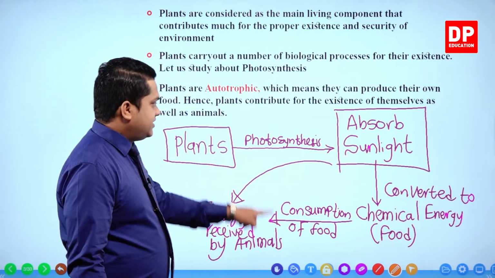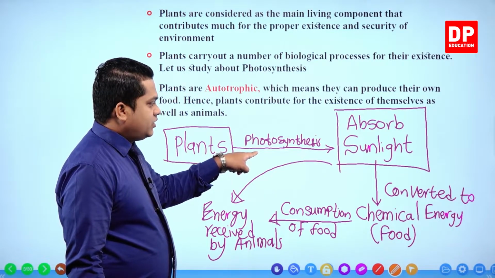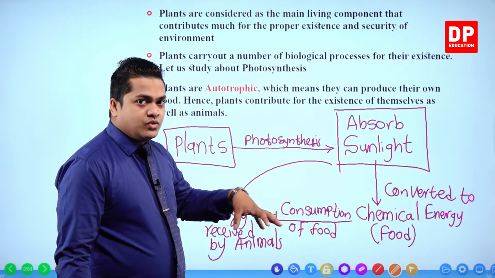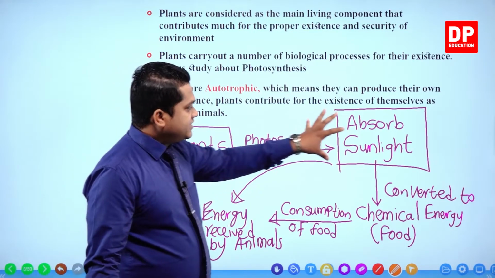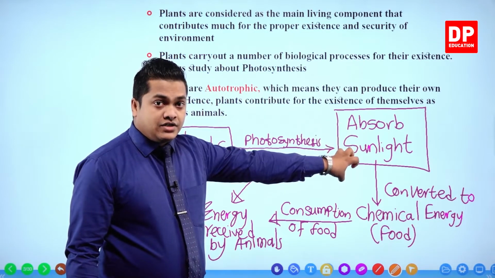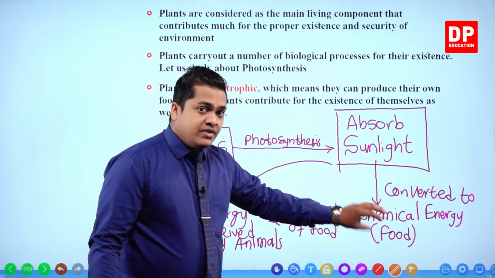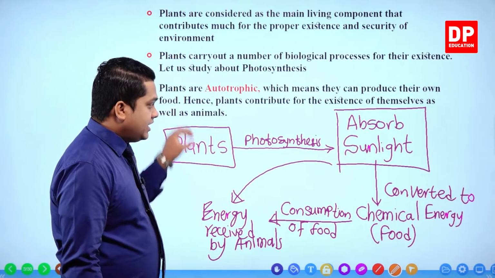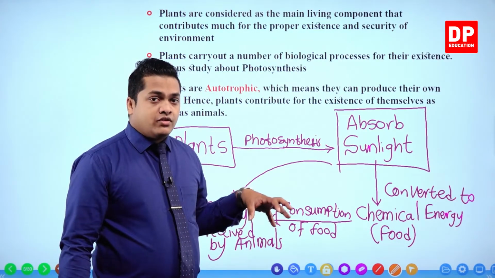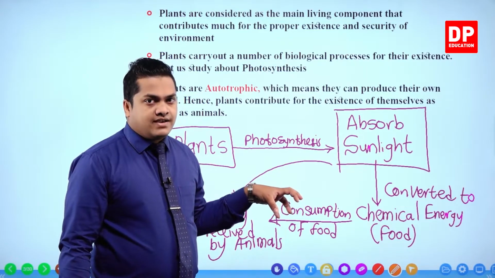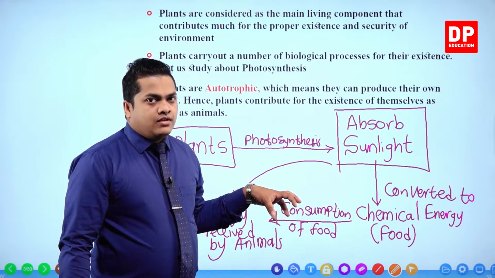So photosynthesis is the main process which helps to convert the sunlight or solar energy into chemical energy, so that those things can be utilized by the animals in order for their survival. Right?